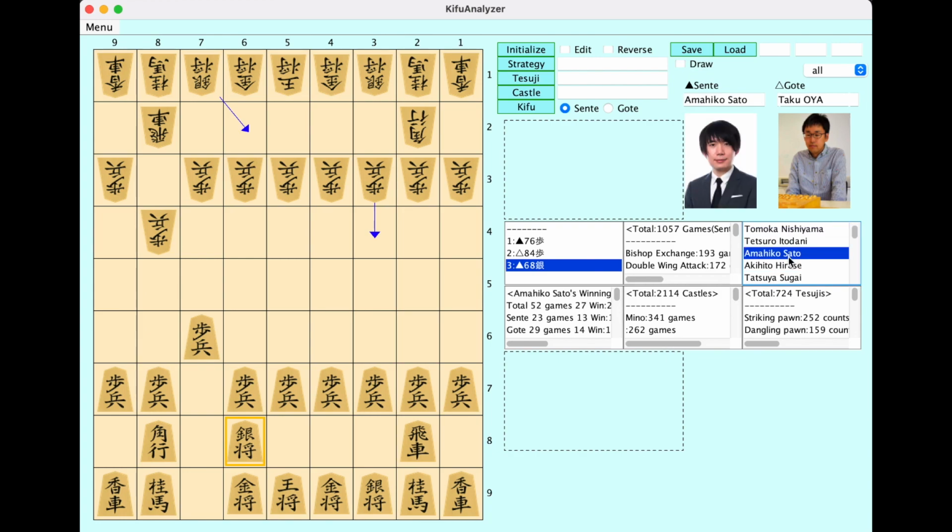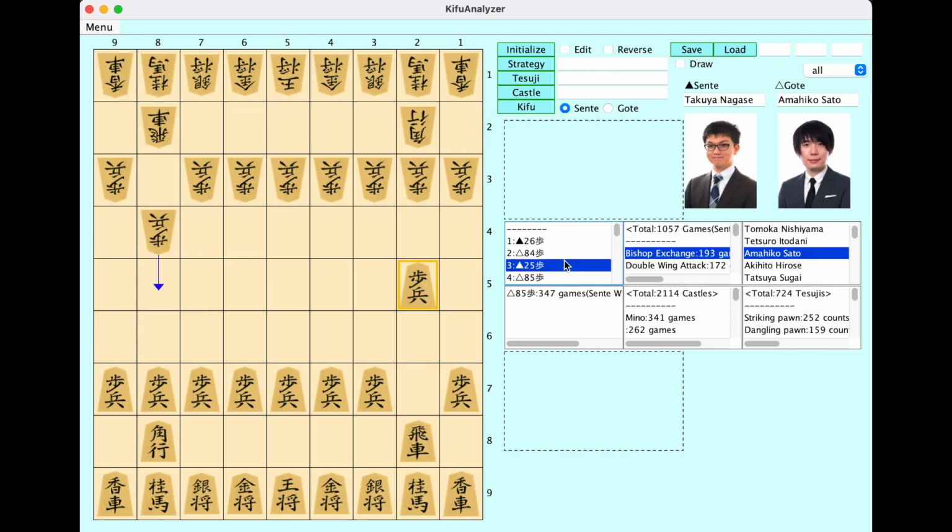And also there is information about the strategies. So how many strategies are played and which strategy is popular now. And also you can search the Kifu by the strategies, and you can watch the Kifu of the strategies.